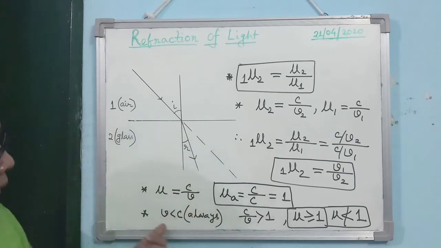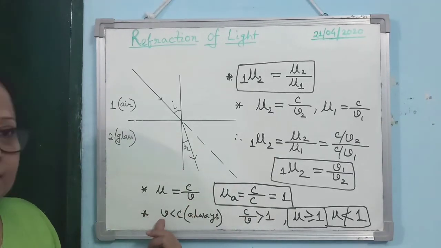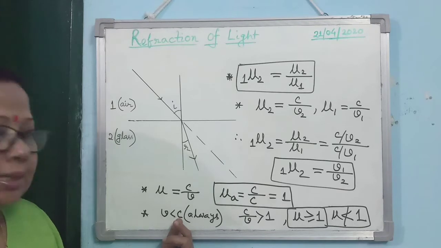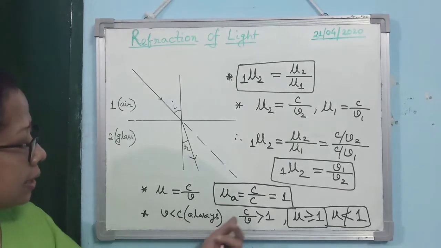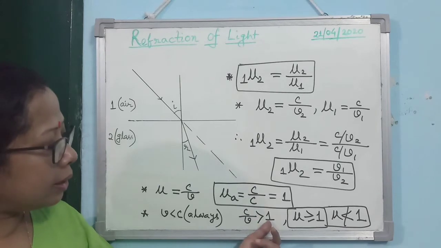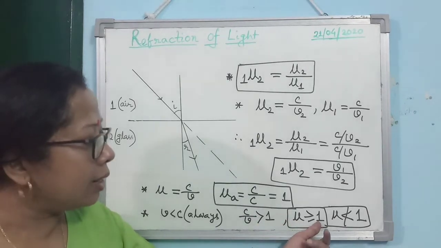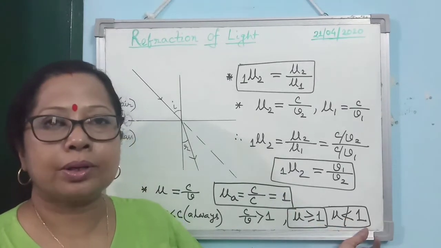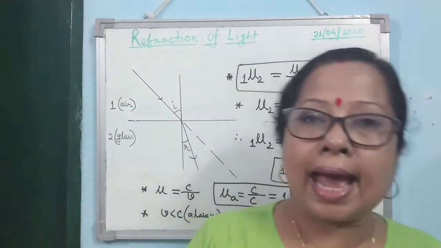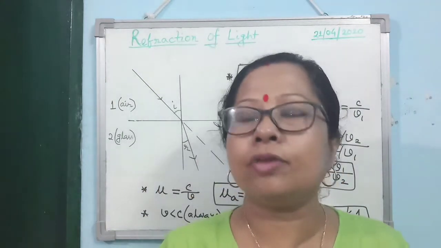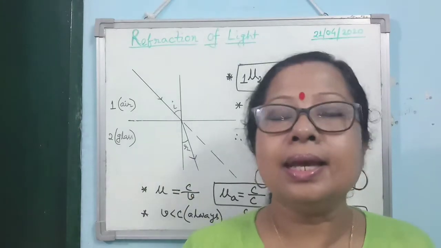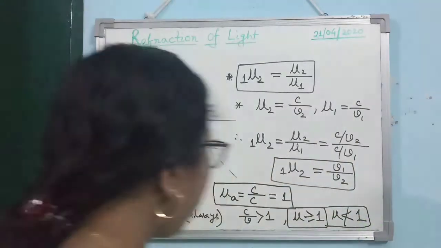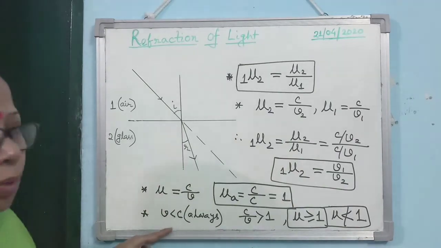Just try to understand that speed of light in any medium can never be greater than C. It is always less than C. So what is happening then? If V is less than C, then C by V is always greater than 1. Greater than 1 means what? μ can be greater than 1 and μ may be equal to 1, but μ can never be less than 1. Alright. So if the question comes that can refractive index of any medium be less than 1, then what will be your answer? Refractive index can never be less than 1, and this is the reason, and you must write down the reason pointwise this way.